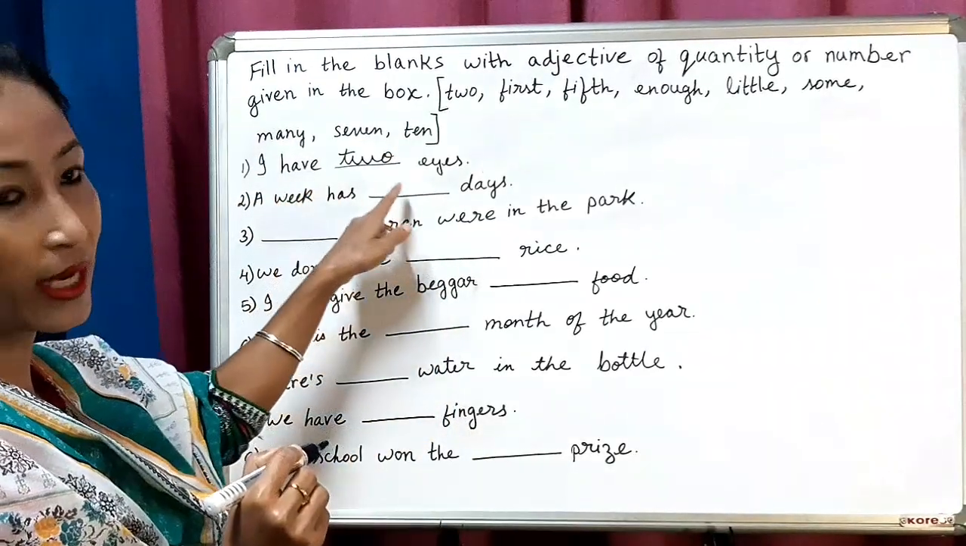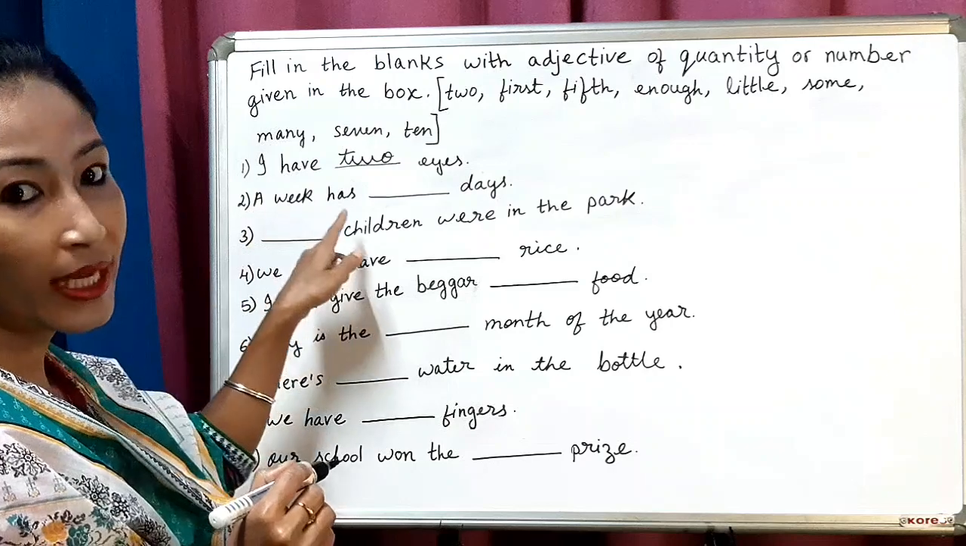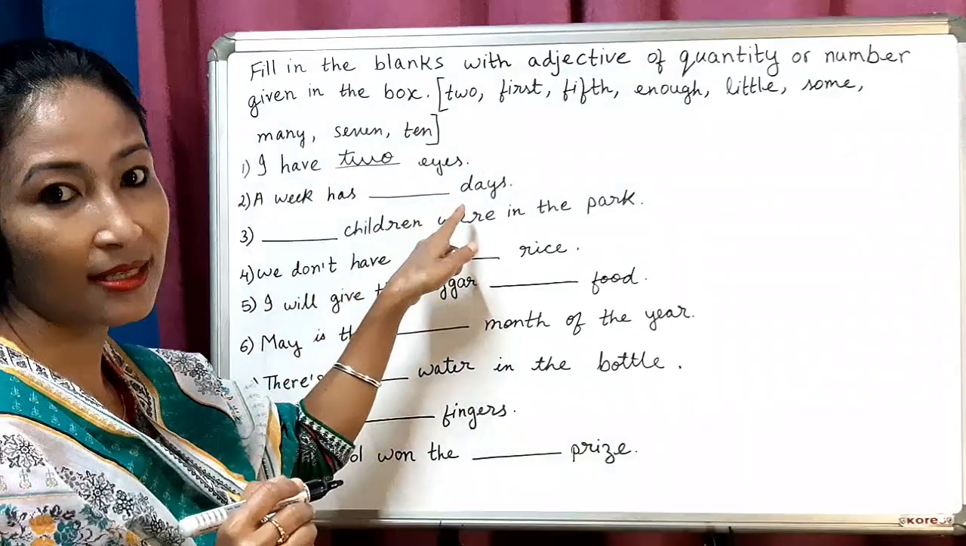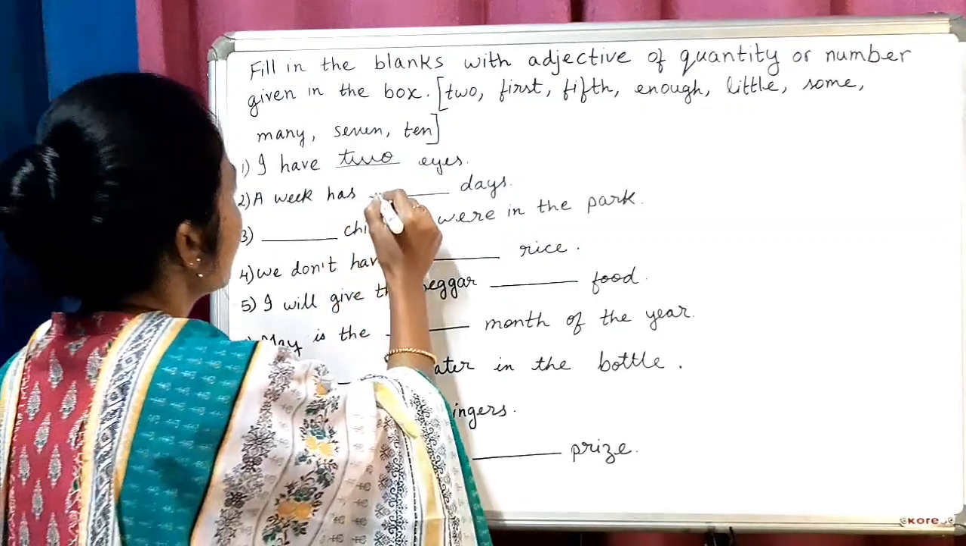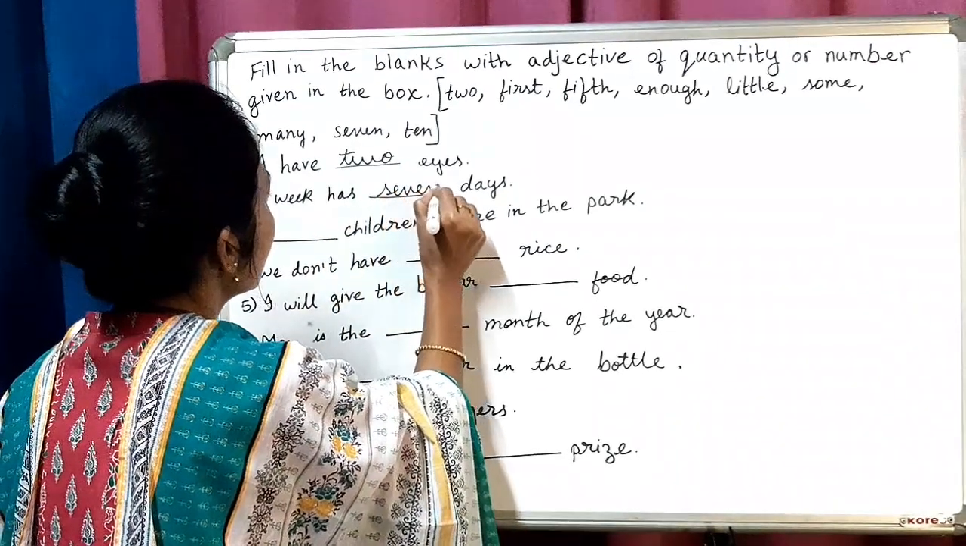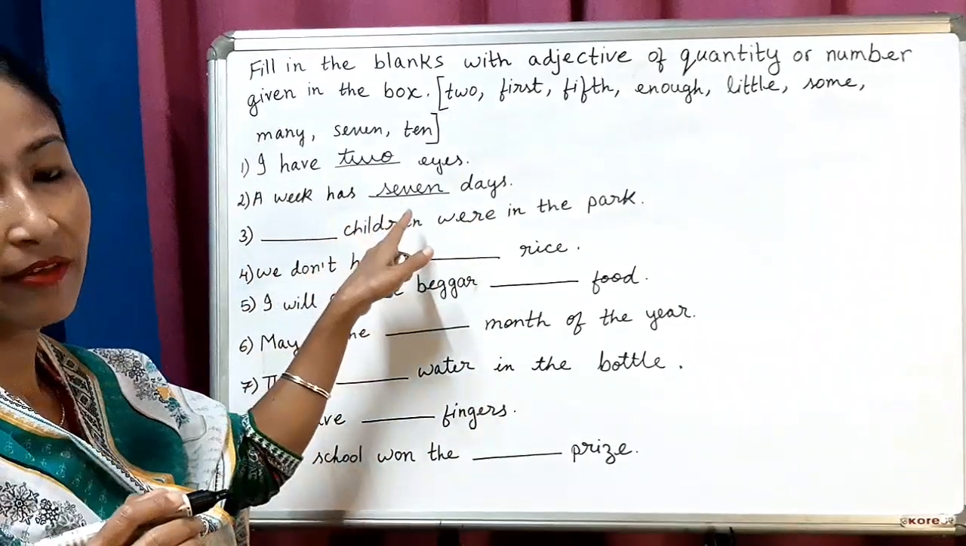I have 2 eyes. Now next, a week has dash days. How many days are there in a week? 7. Very good. A week has 7 days.